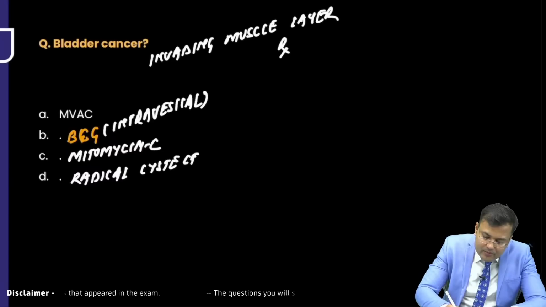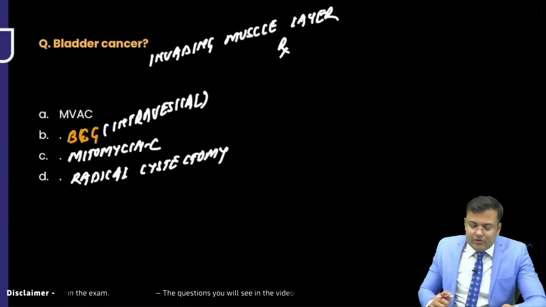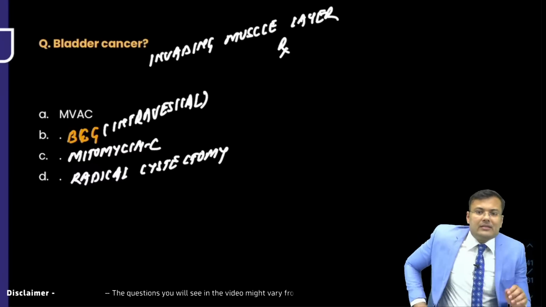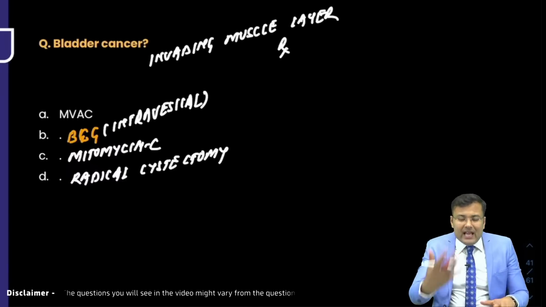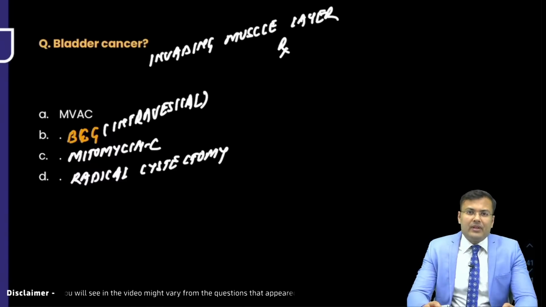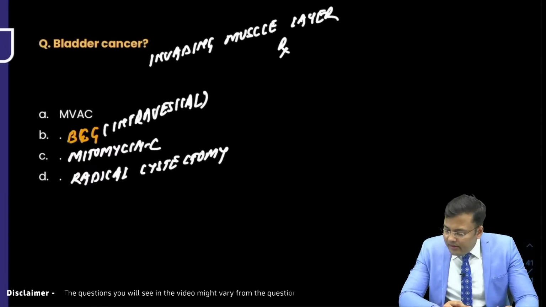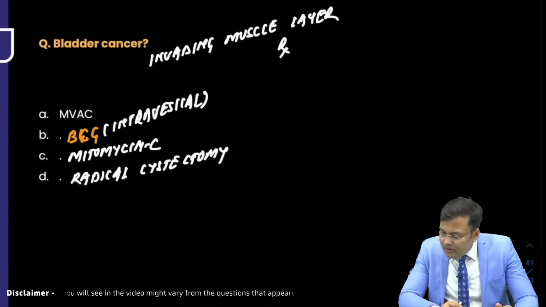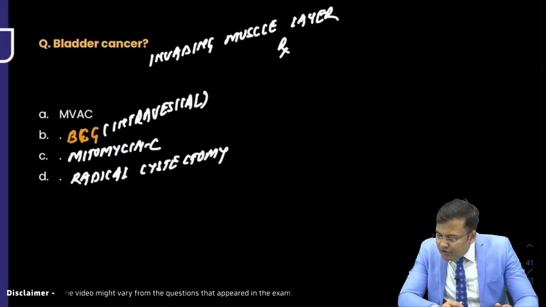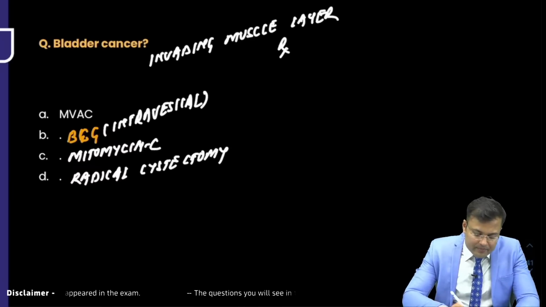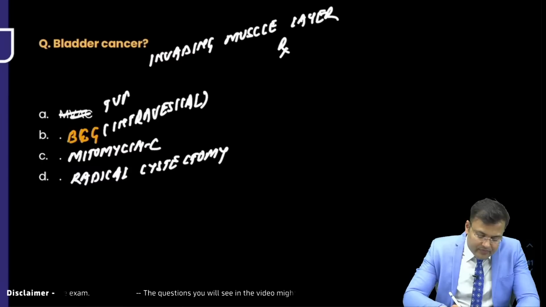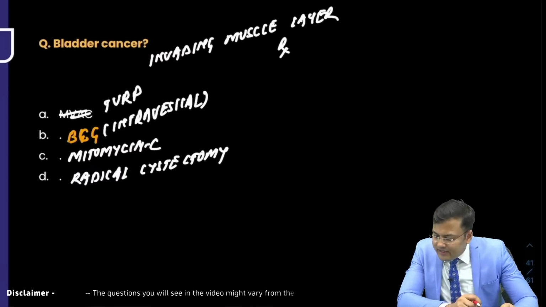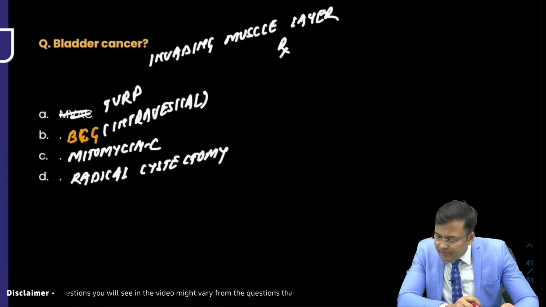So actually speaking, whenever the bladder cancer is invading the muscle layer, we have to go for radical cystectomy. Muhammad Rafiq wants to say cystoprostatectomy. Tell me, was it radical cystectomy or cystoprostatectomy? Old patient.